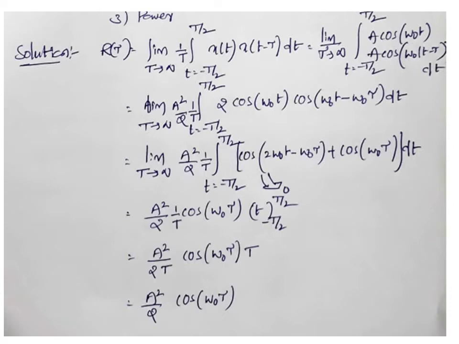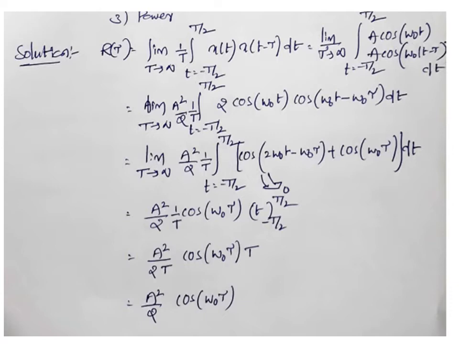For a cos signal or sine signal, if you do the integration over one period, that will give 0. Remember that one. Whatever it may be the angle, the integration of any cos function or sine function will be equal to 0 over one period. We are doing it over one period only. Minus T by 2 to plus T by 2 means we are doing the integration over one period, that is capital T.